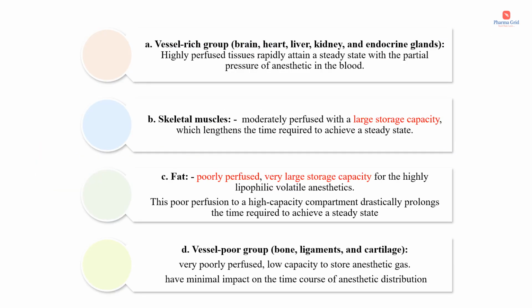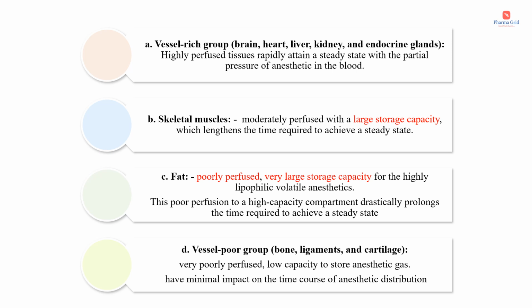The four major tissue compartments are, first, the vessel rich group. Vessel rich means highly perfused tissues, which include the brain, heart, liver, kidney and endocrine glands. These highly perfused tissues rapidly attain a steady state with the partial pressure of anesthetic in the blood. As I have already said in the previous slide, the higher the blood flow, the sooner it will reach equilibrium.